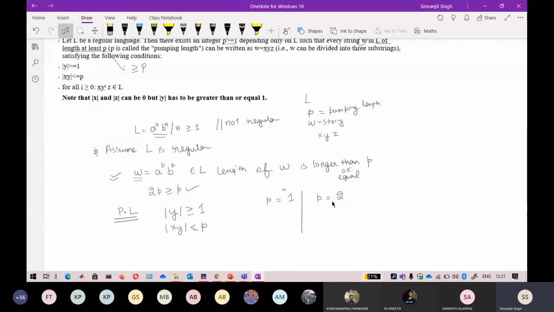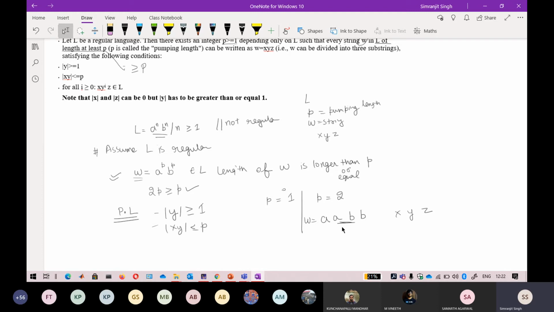Now when I raise it to the power of 2, this will become a^2 b^2, so I can write it like this. Now I have to divide this W into 3 parts, that is X, Y and Z. How do I choose X, Y and Z? Just choose them in such a way that they satisfy these two conditions. What are the conditions here? That |y| should be greater than or equal to 1.